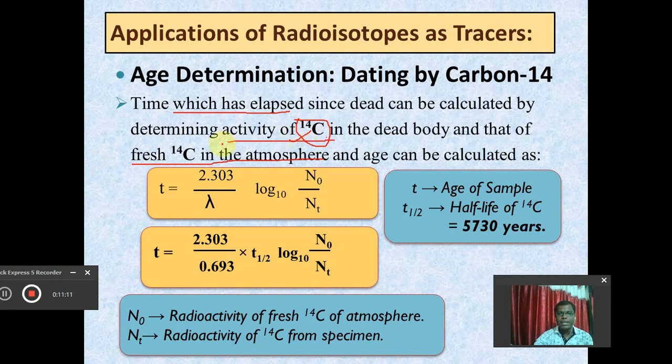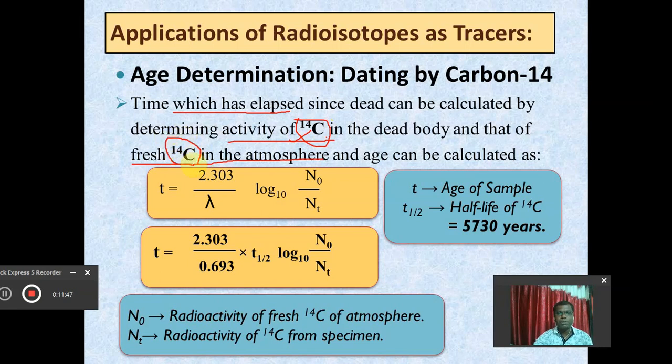And these two activities, one is the activity of C14 in the dead body and another one is the activity of C14 in the atmosphere, can be calculated, and their ratio can be calculated. So we have the two activities, one is the activity of C14 in the dead body, means in the body of the sample, and another one is the activity of the fresh C14 in the atmosphere, which remains constant.